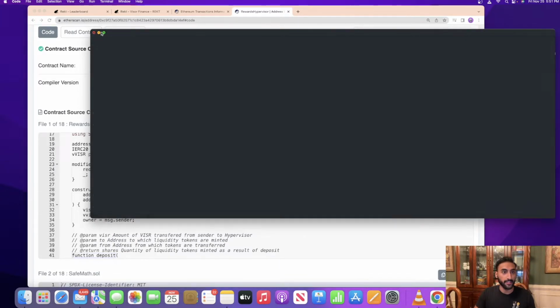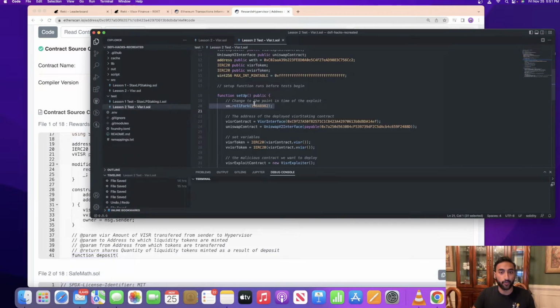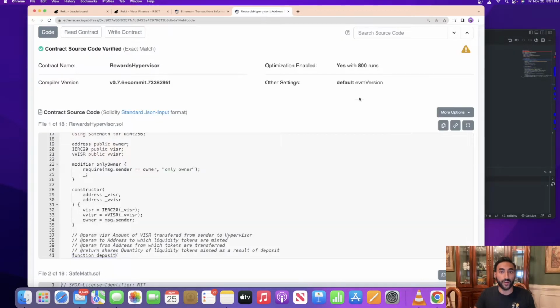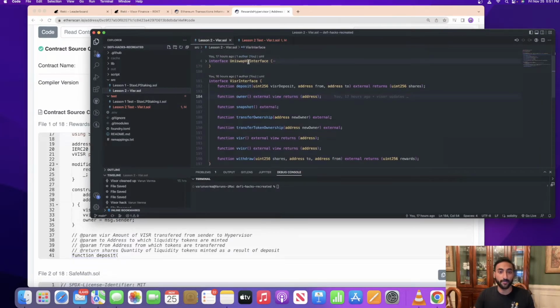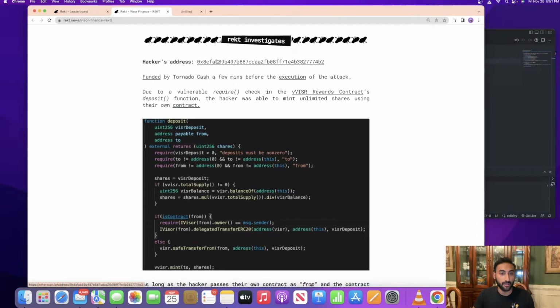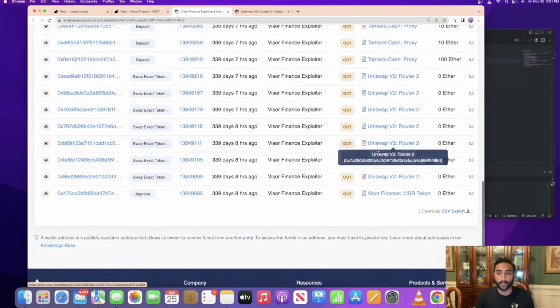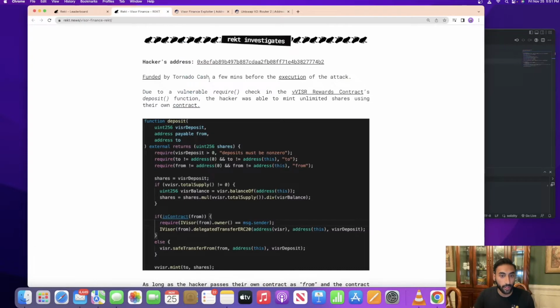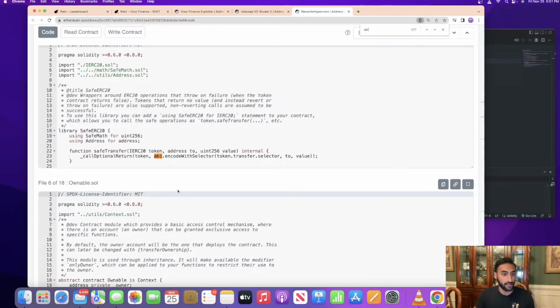As usual, we're going to be using Foundry to reproduce the exploit. So what we need to do is gather all the ABIs and the interfaces of the relevant contracts we want to interact with, and we also need the contract address of the rewards hypervisor, because that's what we're going to be interacting with. Because we're also going to be interacting with Uniswap, we need the Uniswap v2 interface as well. So we can go to the attacker's transaction, see everything they interacted with, and get that information from there. We need the Uniswap v2 router interface, and we also need the interface of the reward contract that got exploited. So we can go to the ABI.